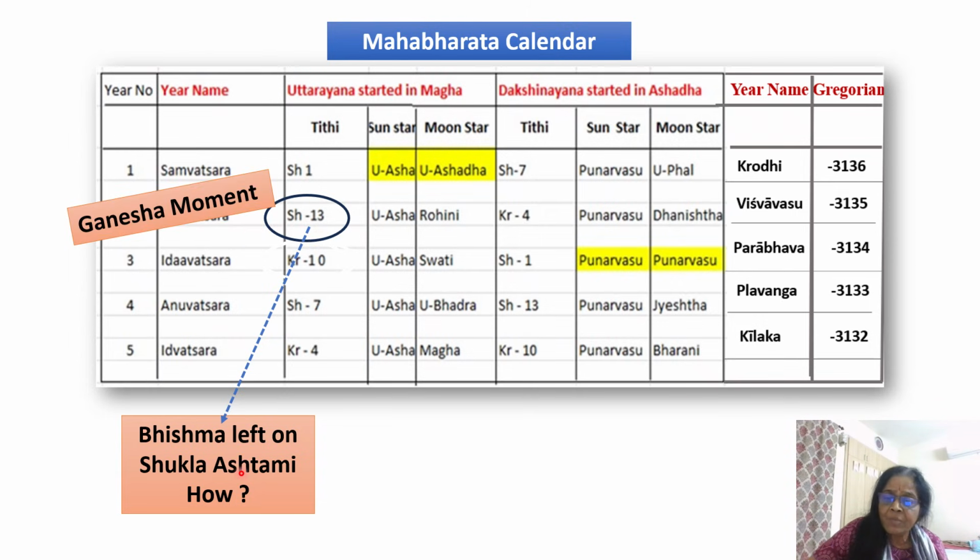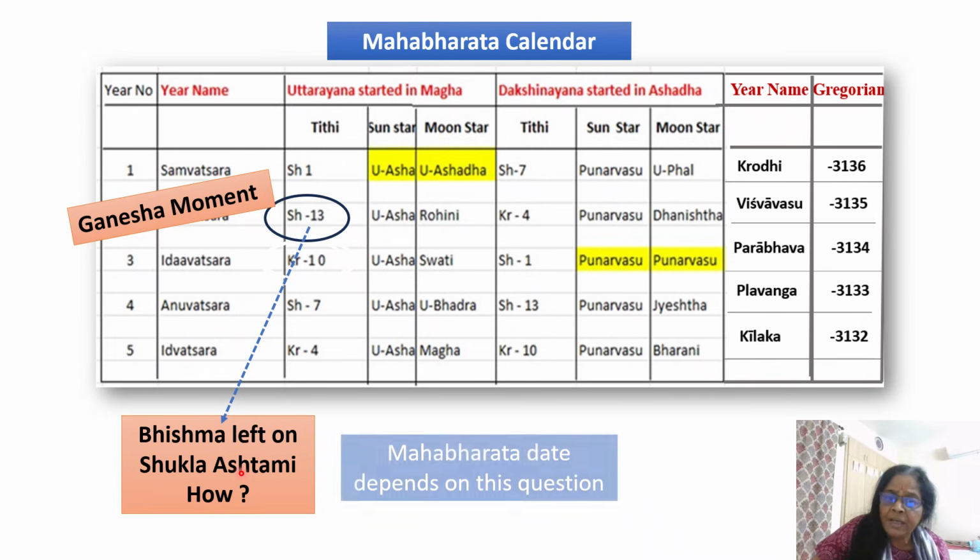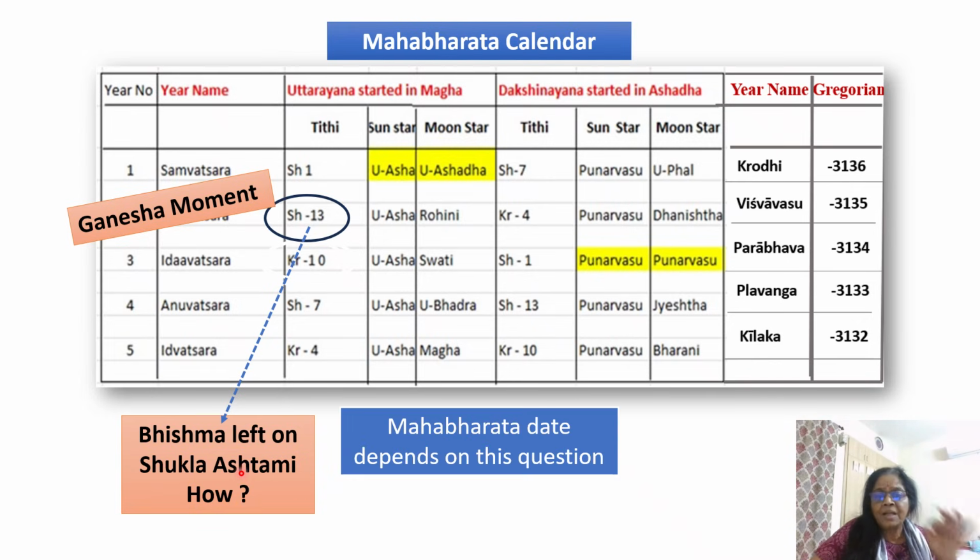Then this is the Ganesha moment. Why this discrepancy? A difference of 4 tithis, from Ashtami to the 13th tithi, Trayodashi. That is, he shortened the tithis and then left the world. Why did he do that? The Mahabharata dating depends on this question. We will see further in the next part.